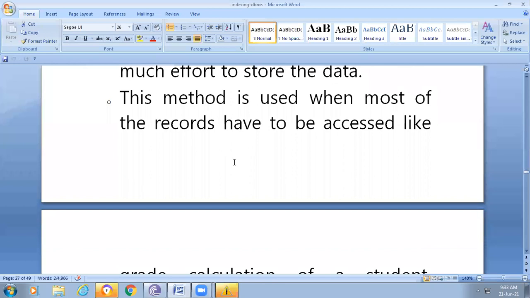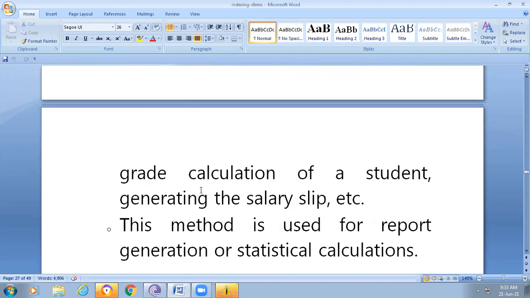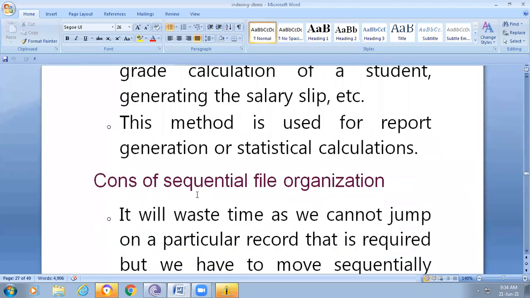This method is used when most of the records have to be accessed, like grade calculation of a student, generating the salary slip, etc. For example, we want to find out who scored greater than 60 and who has a salary greater than 30. This type of search is easily performed. This method is used for report generation and statistical calculations.